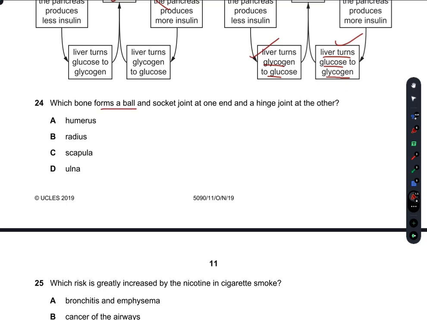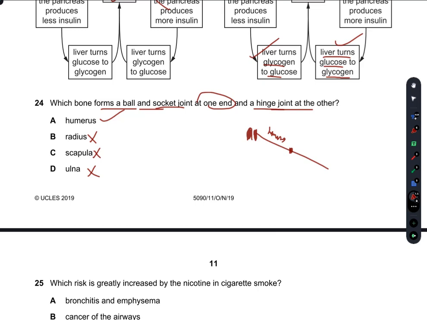Which bone forms the ball and socket joint at one end and a hinge joint at the other? So humerus, yes, humerus forms a ball and socket joint at one end and the hinge joint on the other. Whereas radius does not, scapula does not, ulna does not. If we show this by diagram, this is a human arm, and this is the humerus bone, and this is the ball, and this is the socket attached here.